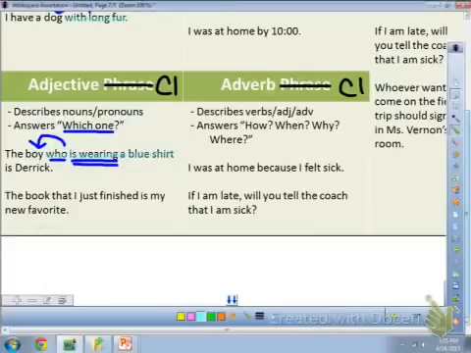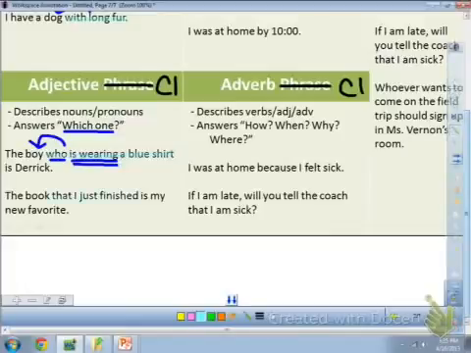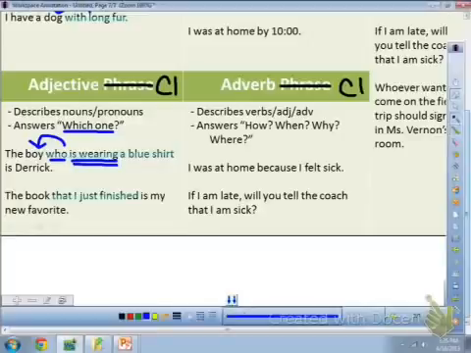The book that I just finished is my new favorite. Do you see the adjective clause here? You should have said that I just finished. It describes book and tells which book. The one that I just finished is my new favorite. So this is an adjective clause describing book.